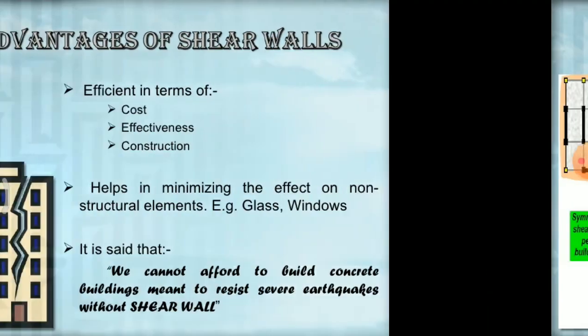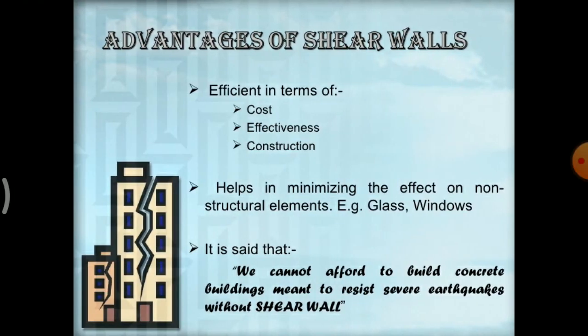The next advantage of shear walls is that they are efficient in terms of cost, effectiveness, and construction. They help in minimizing the effect on non-structural elements such as glass walls. It is said that we cannot afford to build concrete buildings meant to resist severe earthquakes without shear walls. So without shear walls we cannot totally minimize the effect of an earthquake.